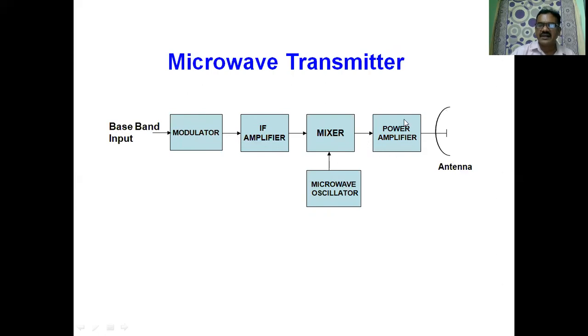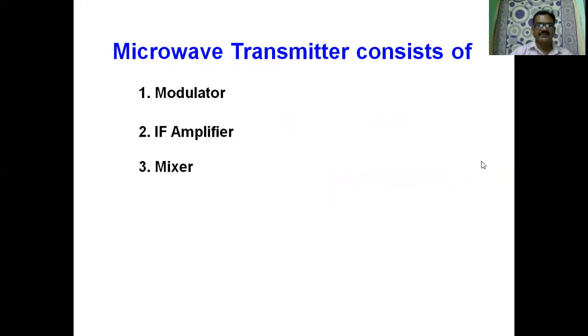Then the signal is amplified in the power amplifier. Then that microwave uplink frequency after power amplification is applied to the transmitting antenna. We will discuss in detail now. So the microwave transmitter consists of a modulator, IF amplifier, mixer, power amplifier, and transmitting antenna.